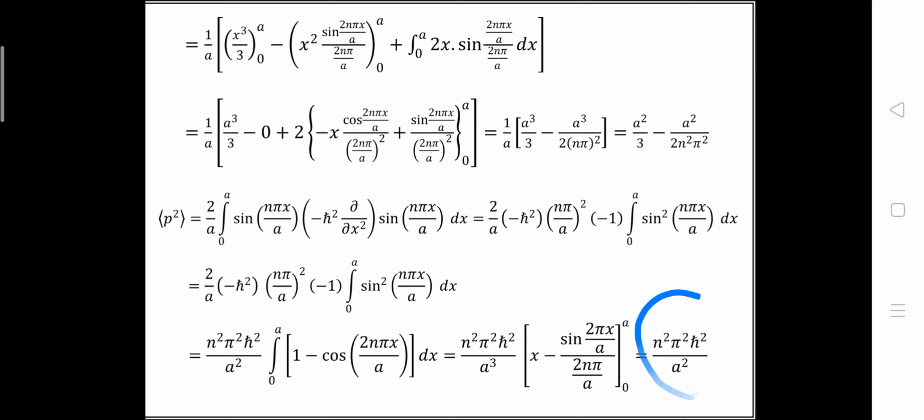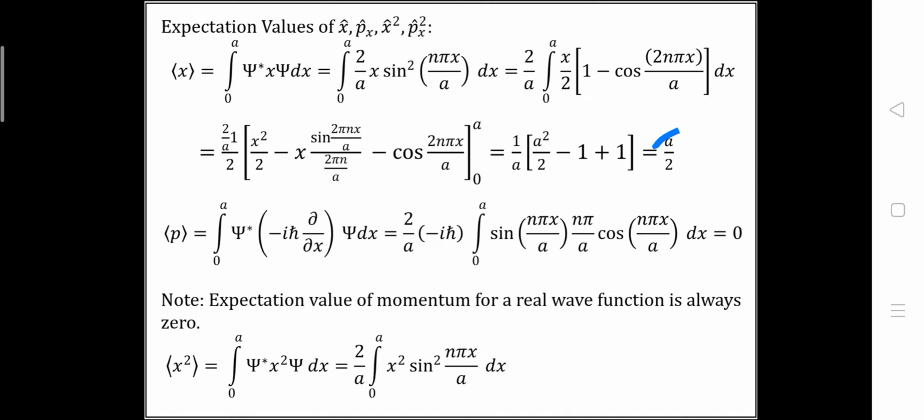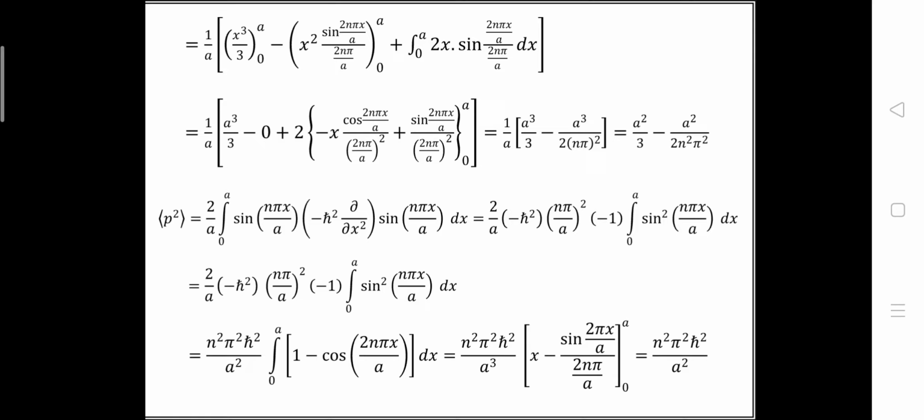The expectation value for the position is a by 2, the expectation value for the momentum is 0, and the expectation value for x square is a square by 3 minus a square upon 2π square n square. Okay, here a is the length of the infinite square potential well, and the expectation value of p square will be n square π square ħ square upon a square.